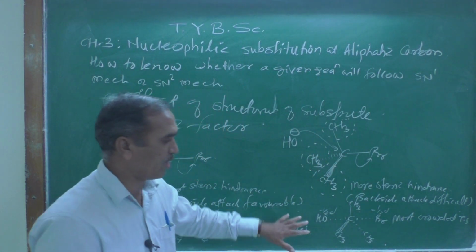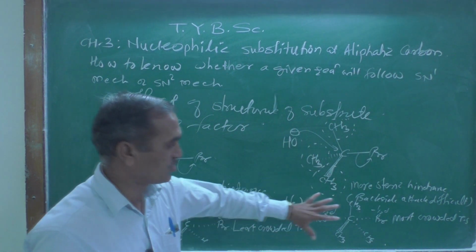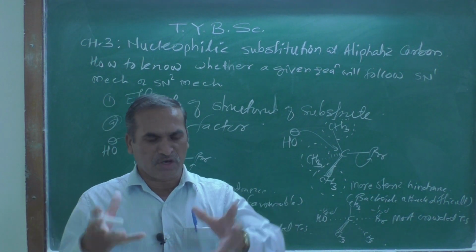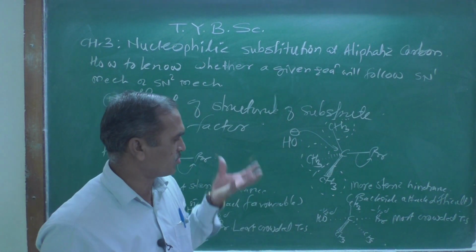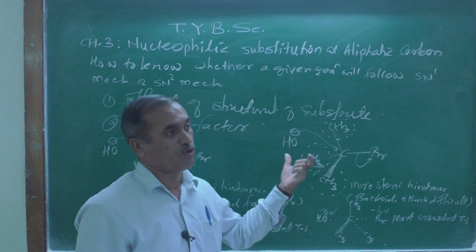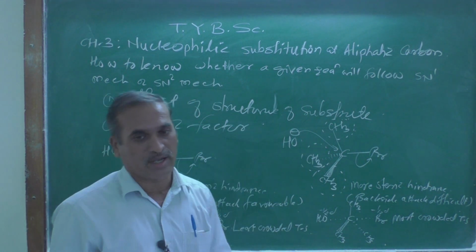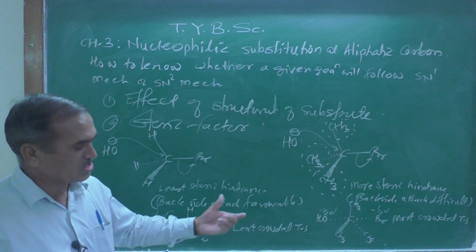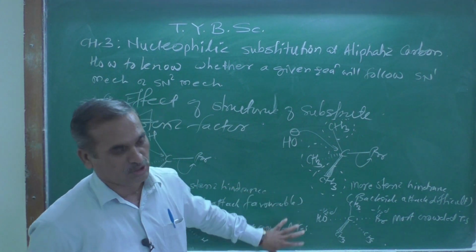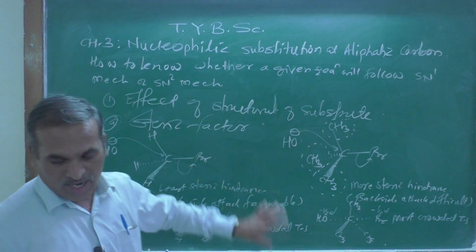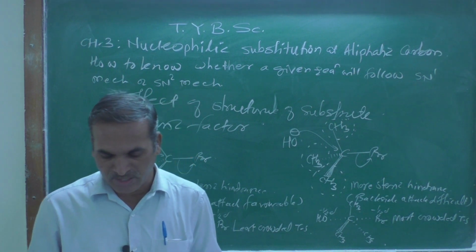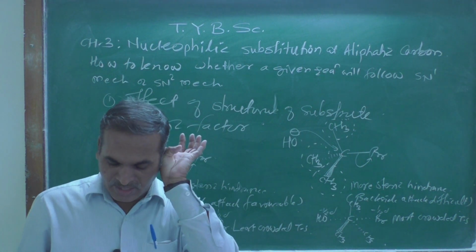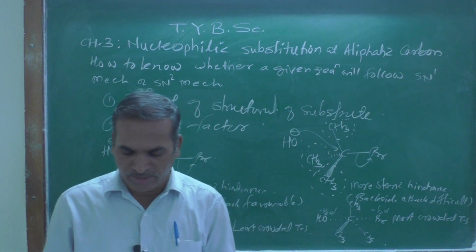This is the most crowded, and if you look at this transition state, there are five bonds around this carbon atom, and therefore there are a lot of steric interactions, and so the nucleophile attacking from the backside is highly difficult. But in the other case there is a least crowded transition state, and therefore this type of reaction undergoes SN2 reaction.